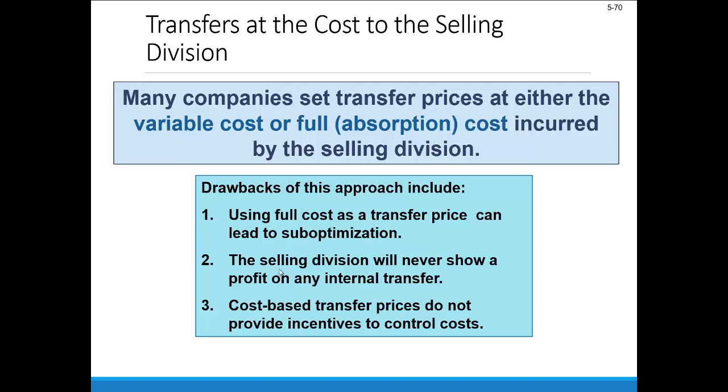And then stuck in the middle here, another point, the selling division will never show a profit on any internal transfer. So think about if you're the manager of this transferring division and you have a whole bunch of quote unquote sales coming from these transfers. You're never able to show a profit on all those internal transfers if we're using this full cost approach.